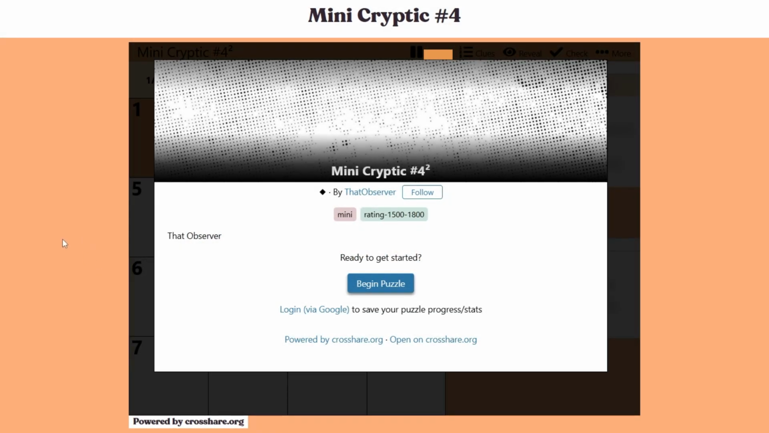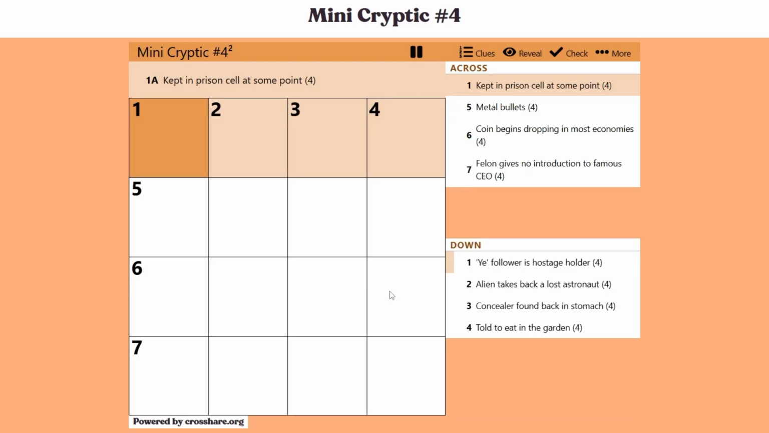Okay, Mini-Cryptic number 4. Bit of a shorter one today. But some nice clues in this. I like some of the clues in this. It leaves a lot more freedom.